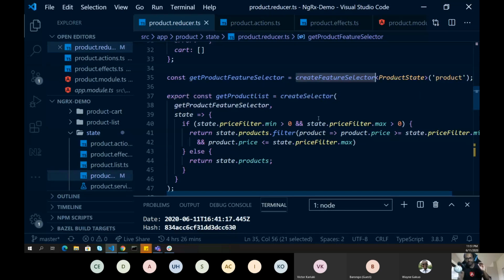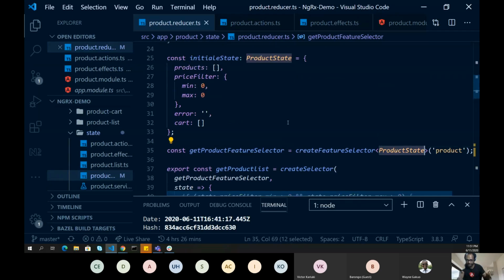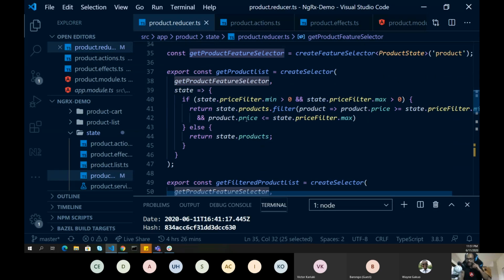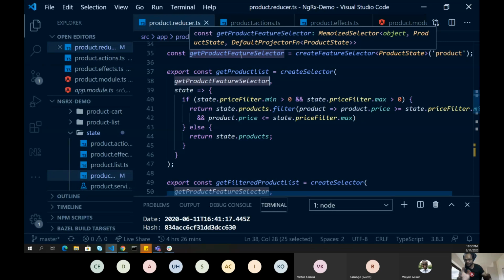For example, if I just want to select the information which is available inside my product slice, I will use createFeatureSelector, and then I will pass the interface, of course, which I have created. And here is the slice. So I want to select the product slice from my store. Similarly, if I go to teams, I will just select the teams slice from my store. Once I've selected this, I have written a few queries. To do that, you have to use the createSelector function. The first parameter of createSelector will always be the feature selector, the slice which you want to select, right?